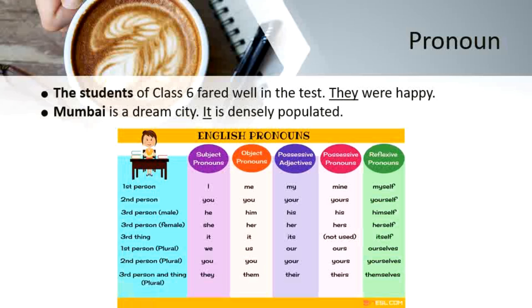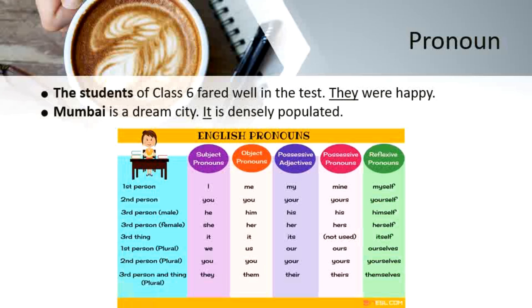Mumbai is a dream city. It is densely populated. The underlined words refer to the words in bold print. They are called pronouns as they stand in place of their corresponding nouns. By definition, a pronoun is a word that replaces a noun in a sentence.